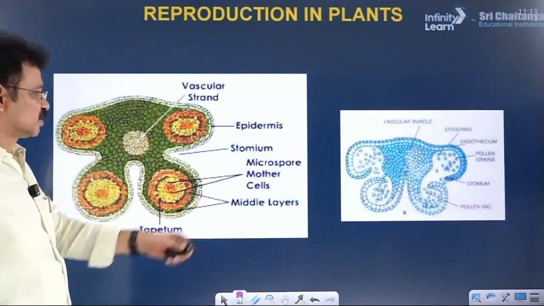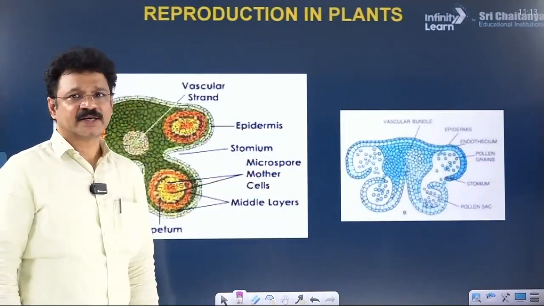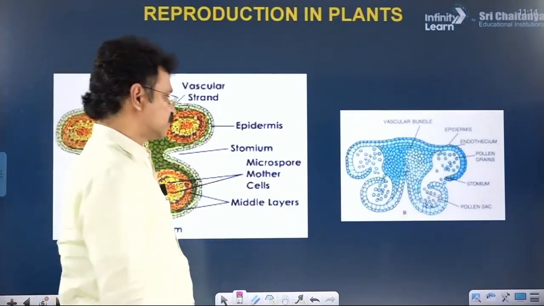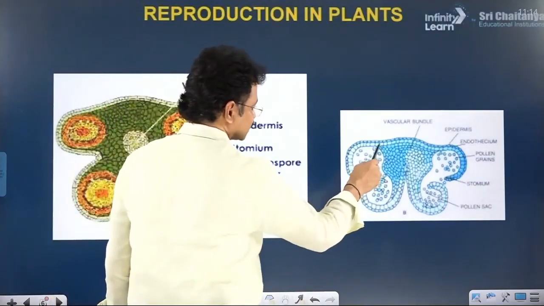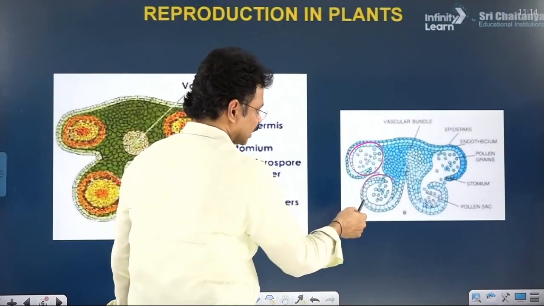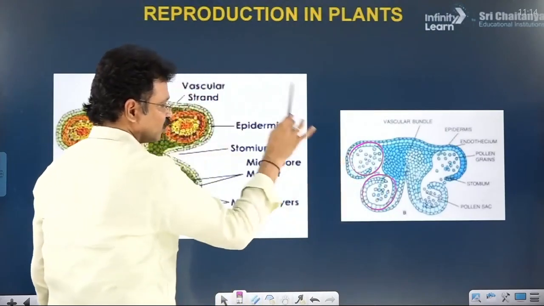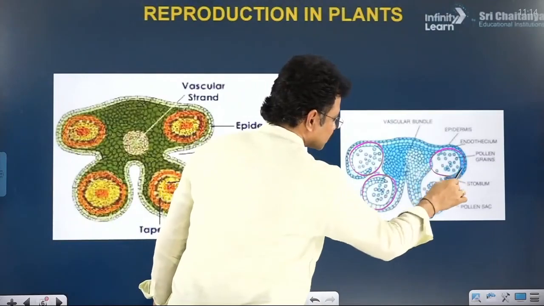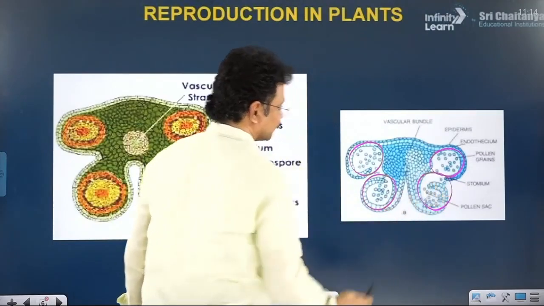This is the transverse section of a tetrasporangiate anther. In this section, this is one sporangium, nothing but a theca. It is another sporangium in a lobe. Even in the second lobe, two microsporangia are there.